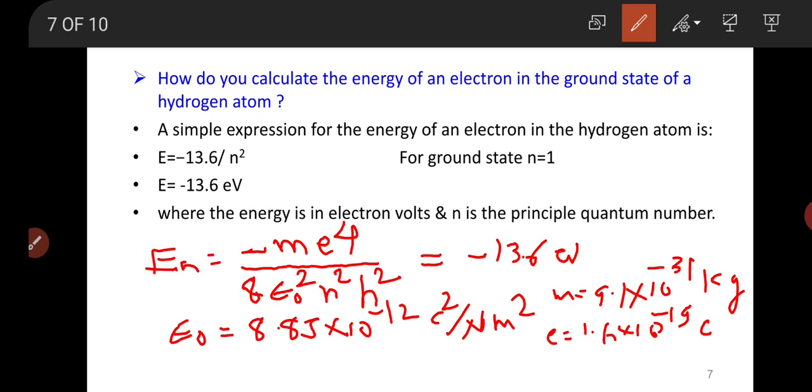Epsilon 0 is the permittivity, given as 8.85 into 10 to the power of minus 12 coulomb square per newton meter square. n is the orbit number; here it's the ground state, so n is equal to 1, and h is the Planck constant. Substituting all these values, we obtain the ground state energy of the electron in the hydrogen atom as minus 13.6 electron volt.